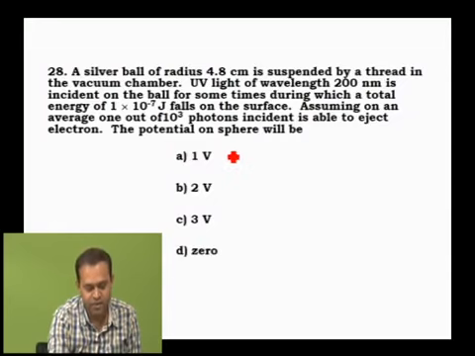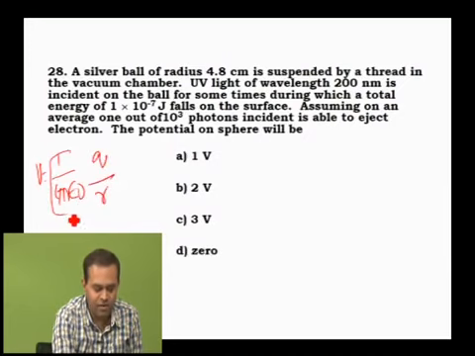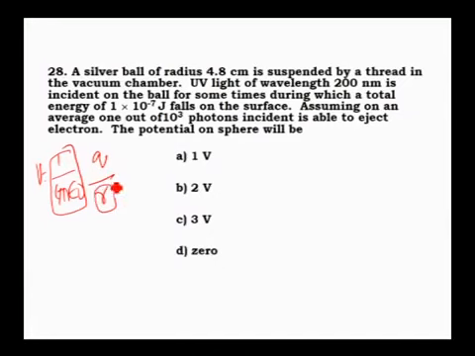In electrostatics, you know the potential formula, V is equal to 1 by 4 pi epsilon naught into Q divided by R. Correct? The value of 1 by 4 pi epsilon naught is known, and the radius value is given. Let us only calculate Q. How to do it? Q can be written as n into e. We can calculate n from the data given. What is given? Lambda is known, energy is known.